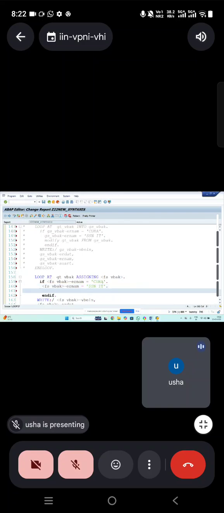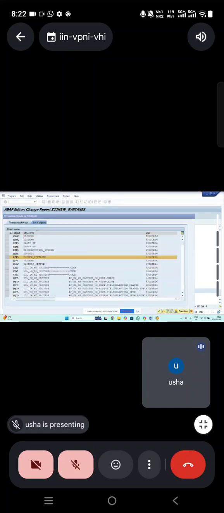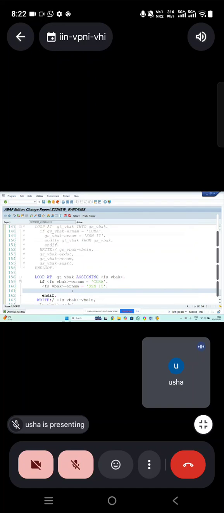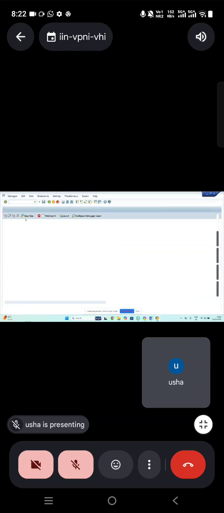You can see directly it's going to change. No need of modifying. Whenever you are manipulating any data to the field symbol, it reflects to the internal table. So I'm just running this.